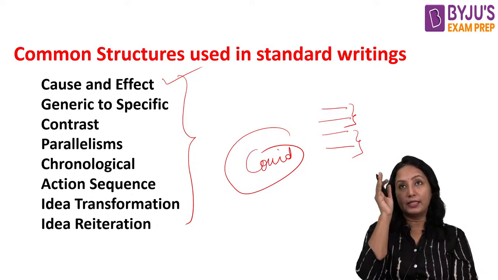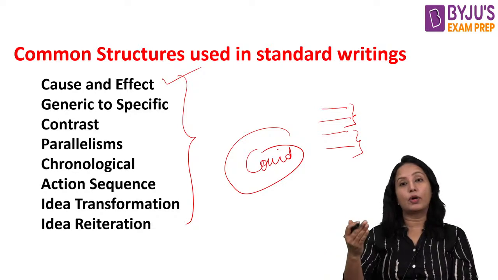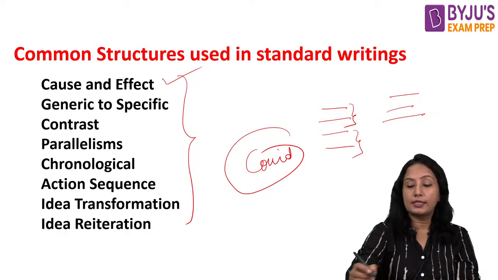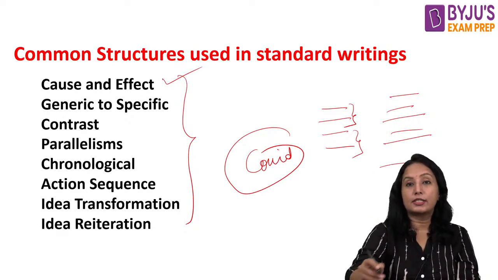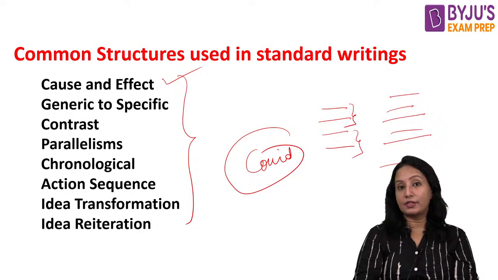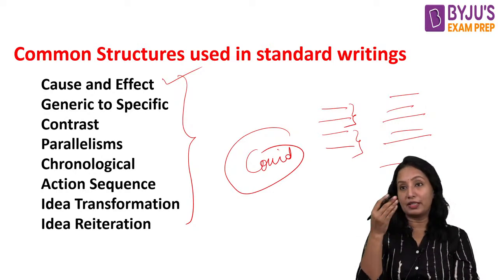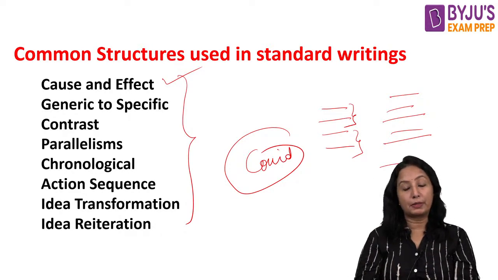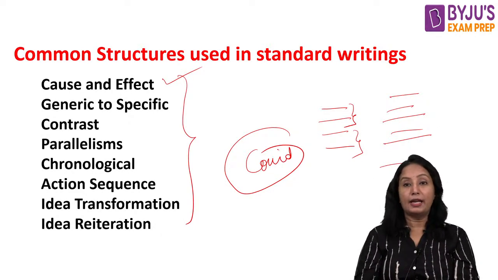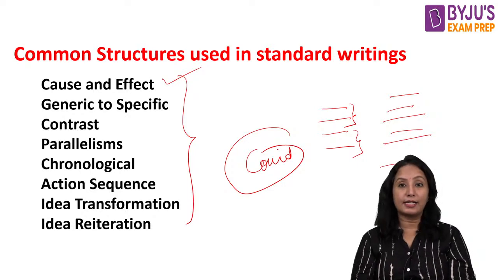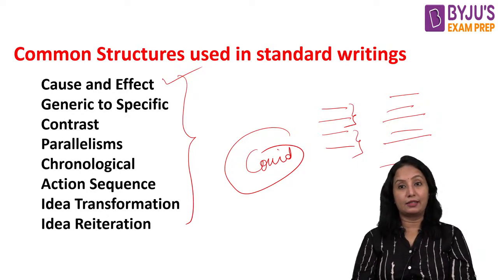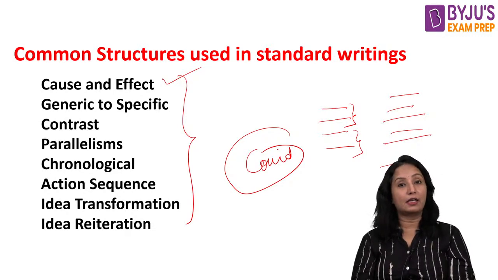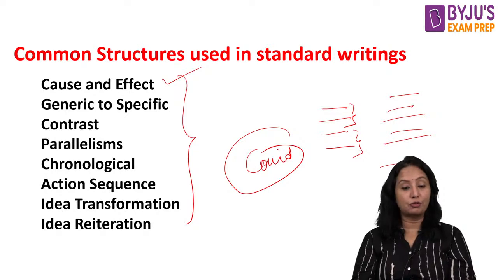You need to see whether they are going in that way, or whether they are going like one cause and its corresponding effects, another cause and its corresponding effect, then another cause. If that is the case, then see what the given statement is. Accordingly you see whether it is effect or cause, look at how it is framed, and place the sentence in the right place. Once you understand this, you can also pick the right conclusion. This is what cause and effect writing helps us do.